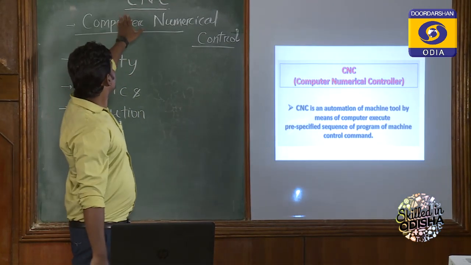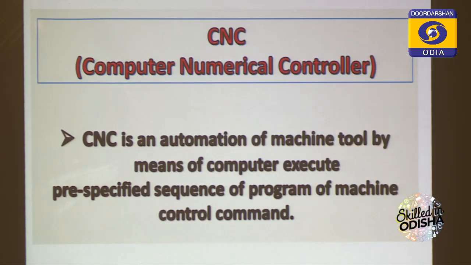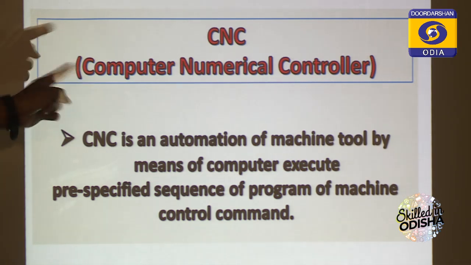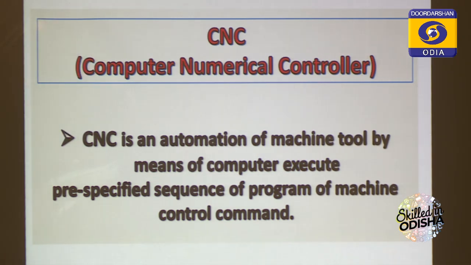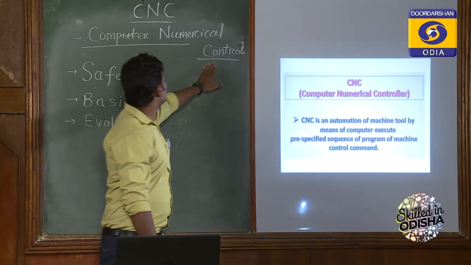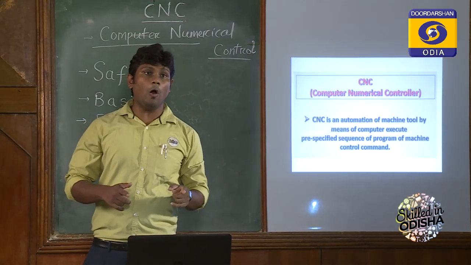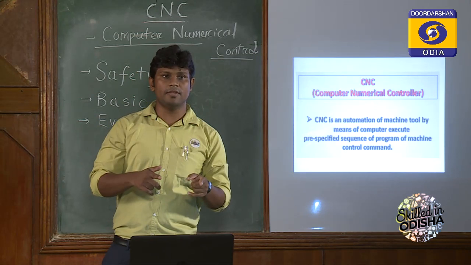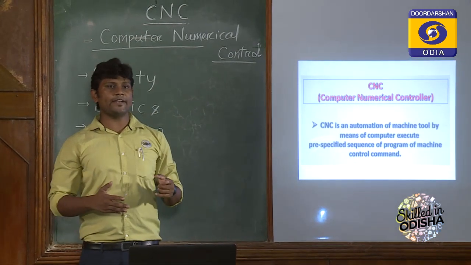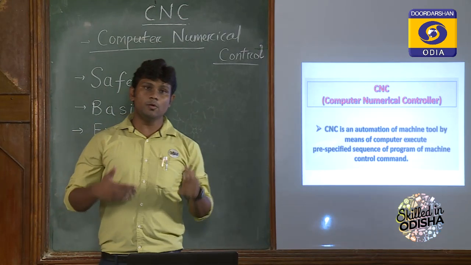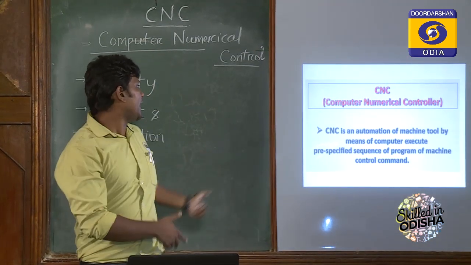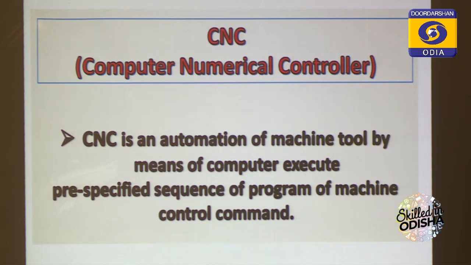First we will start with CNC. It is a short abbreviation of computer numerical control, that is also written in my slide. So what is this computer numerical control? It is nothing but an advanced technology that is used to automate a machine. That means it is an automatic technology of the machine tool, used by any type of cutting machine tool, run by a pre-specified alphanumerical program to execute any type of machining operation.